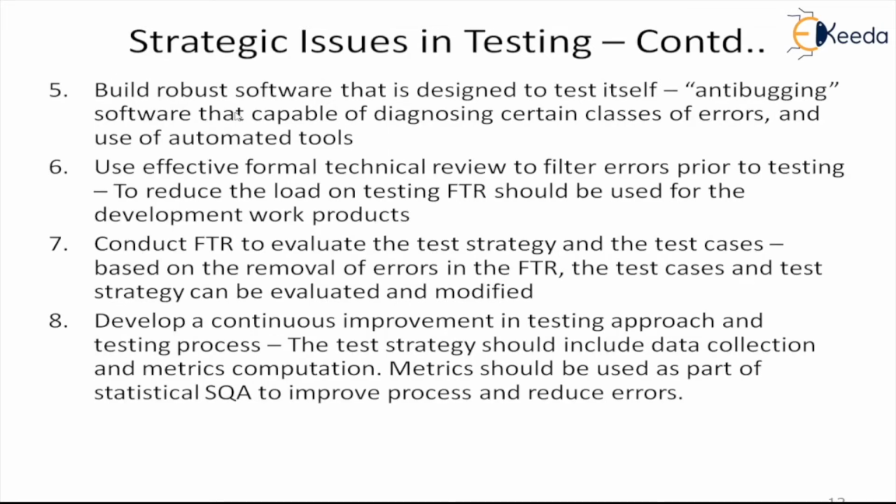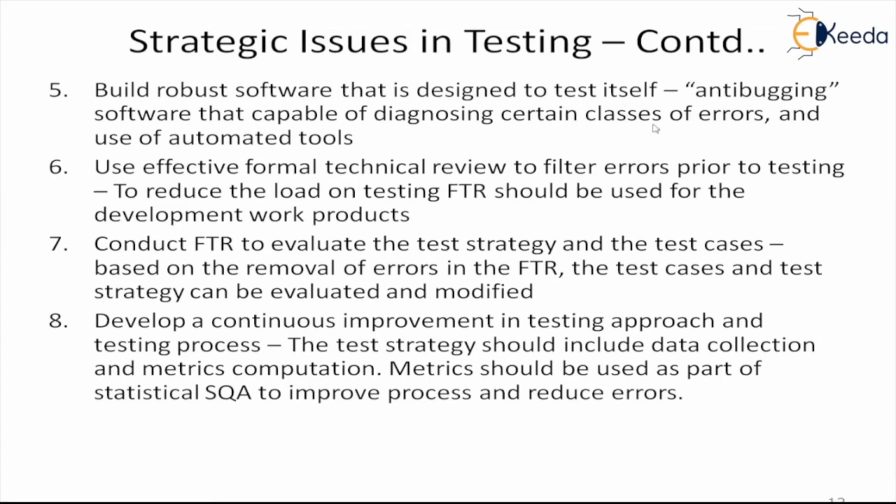Then we have to build robust software that is designed to test itself. Can we do that? Because if we can do it, then our speed itself will get solved. There is some research going on regarding anti-bugging software that is capable of diagnosing certain classes of error, not all errors, but some amount of errors.